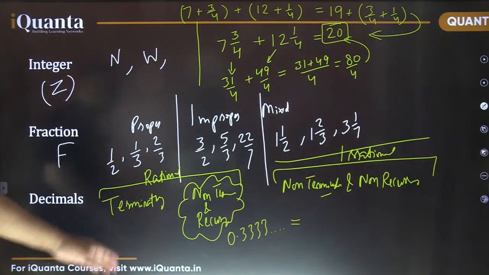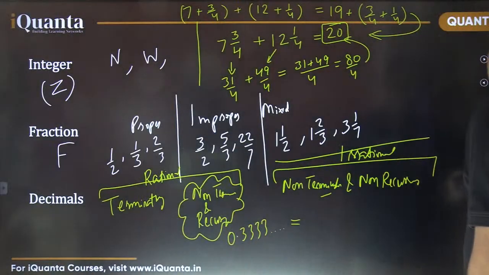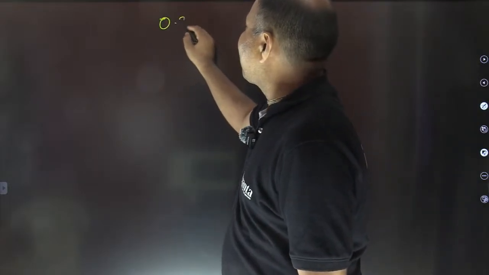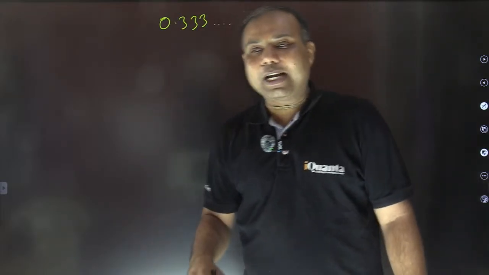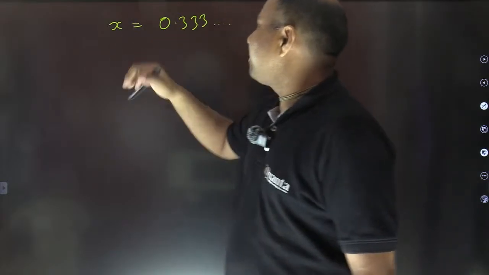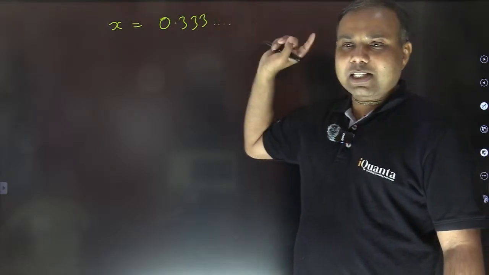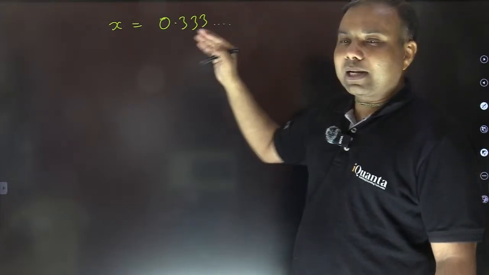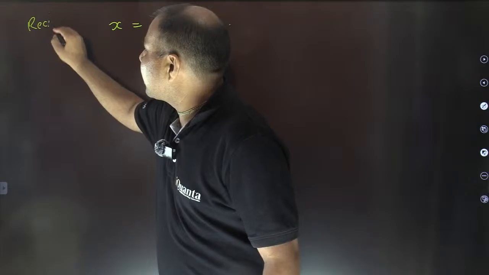Nice. Now, this was a simple one. All of you can do it easily. But how to do it, let's check now. The question was, we have a number 0.333 and so on. We need to convert this number into a fraction. So let's call this number x. First see one more thing. When we have such a number, which has a repeating block of digits after the decimal, this is called a recurring decimal, right? Let me write. This is called a recurring decimal,